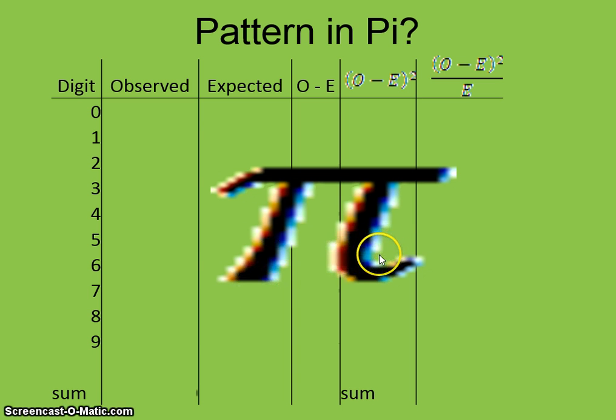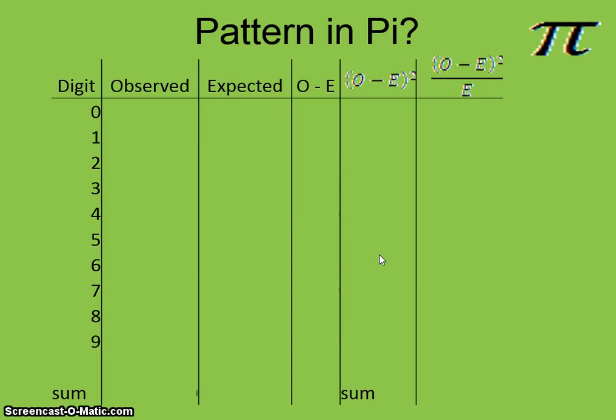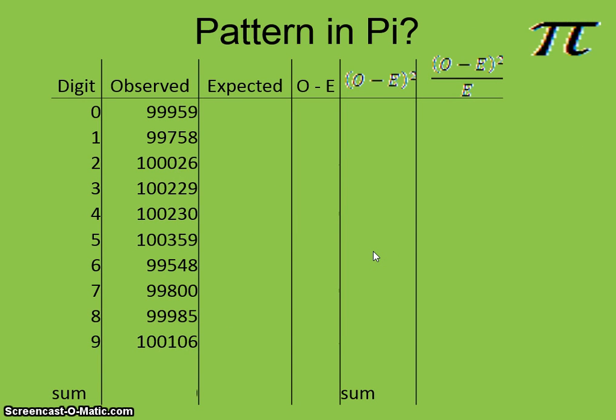Well, somebody did that for us, and here's what they got. Now, they did the first 1 million digits in pi, so obviously, we can't do them all. We did the first 1 million, and there's the breakdown. So the question is that there are differences. They're not all equally distributed from 0 to 9, but are the differences significant? That is our question all the time here in this class, right? And for that, we're going to have to use probability.